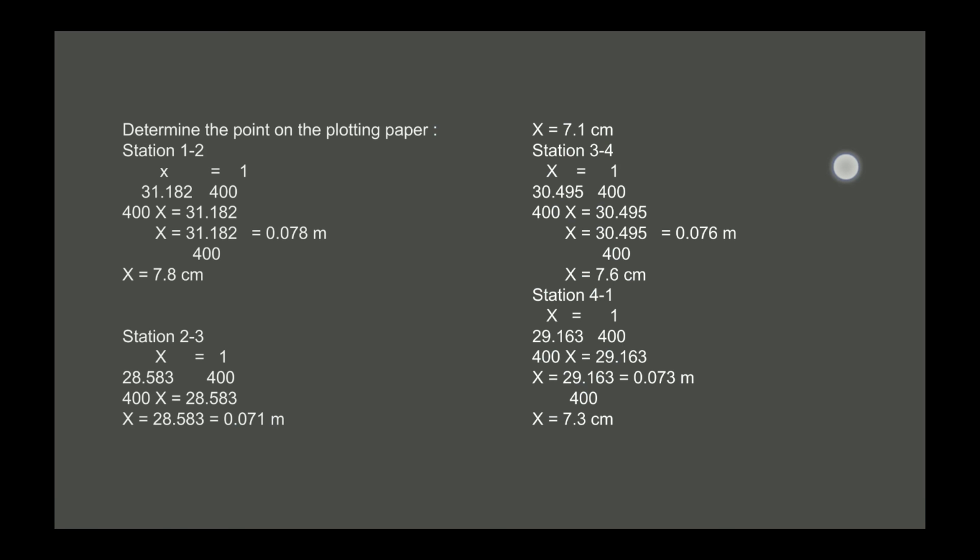To determine the point on the plotting paper, we need to count each station. The formula to determine the point on the plotting paper is x over distance equals 1/400, and we get the total in meters, so we need to change it to cm.